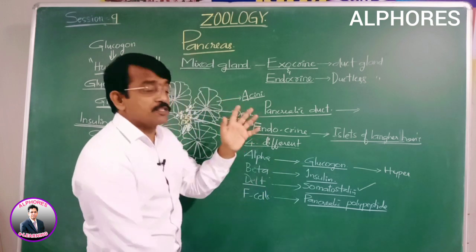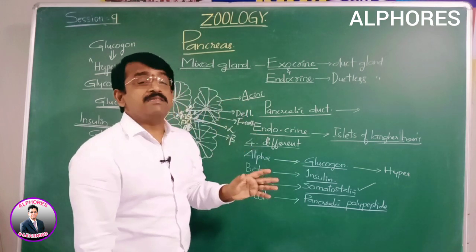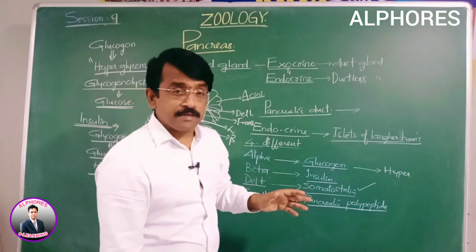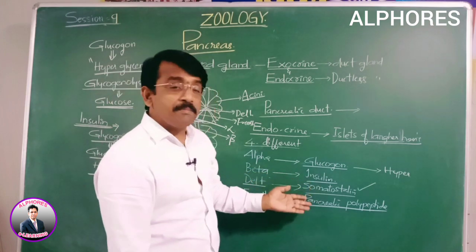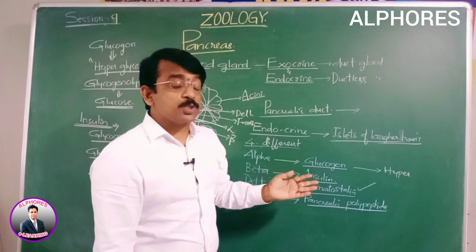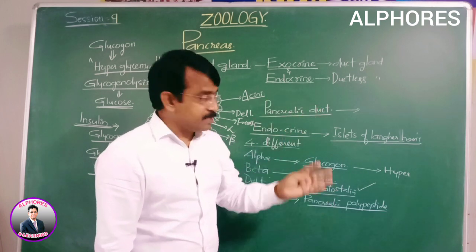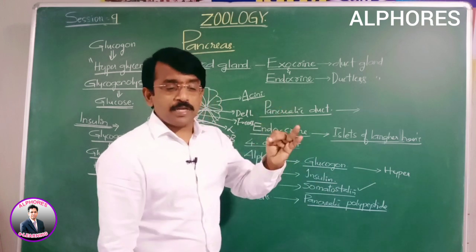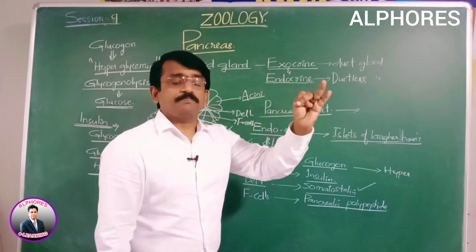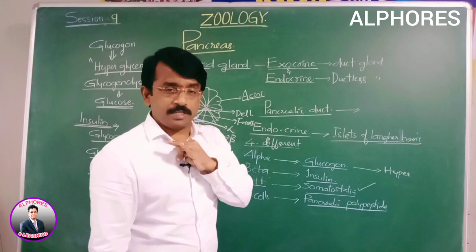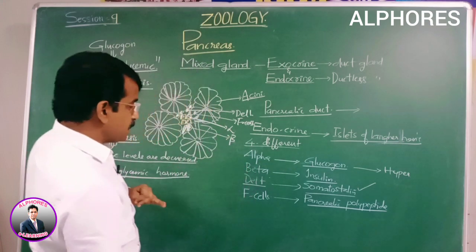We find somatostatin released from the argentaffin endocrine cells. So the sources of somatostatin are the hypothalamus, the pancreas, and the endocrine cells of the stomach.